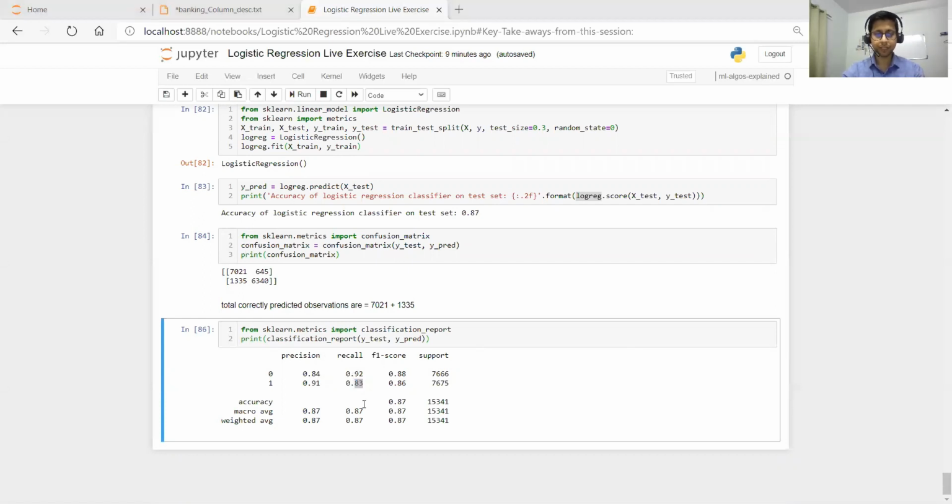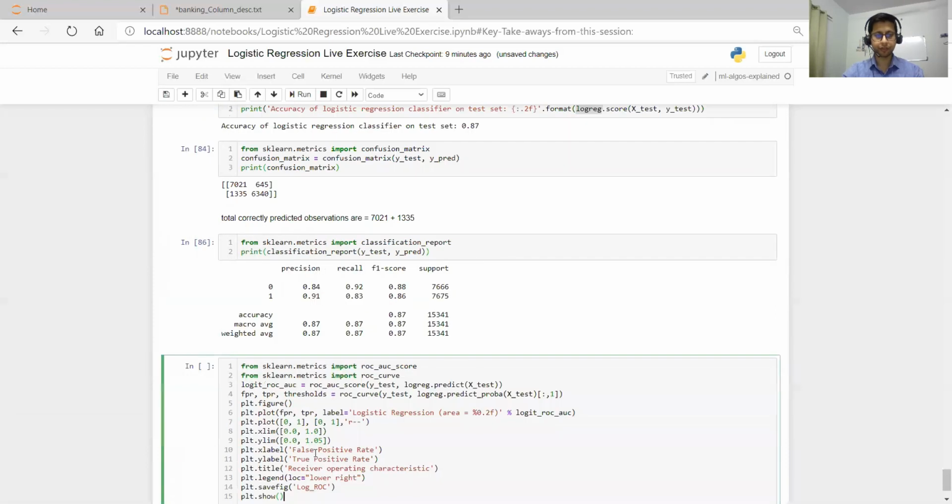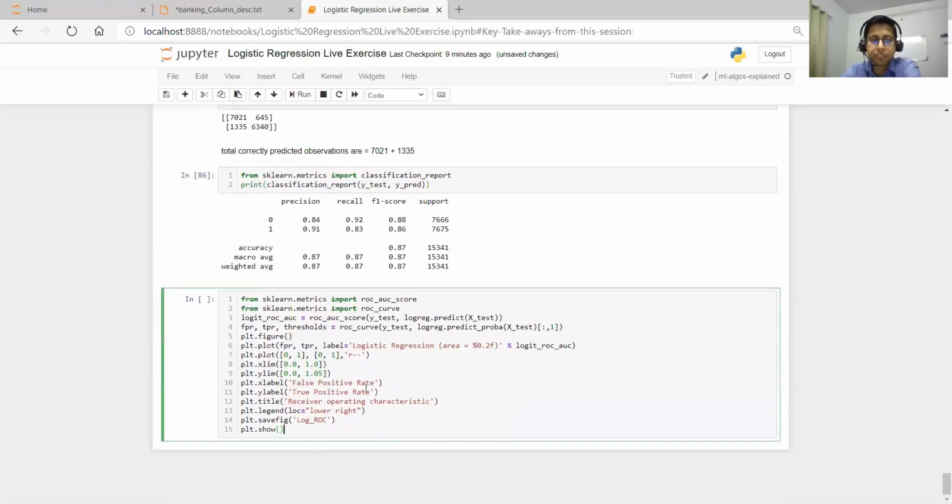And then next let's plot the ROC curve. So how to plot the ROC curve? We have sklearn.metrics. From there we can import roc_auc_score, and from sklearn.metrics we can import roc_curve. And then we can use roc_auc_score. ROC is receiver operator characteristic and AUC is area under the curve. Once I plot, I will explain what is the meaning of this.